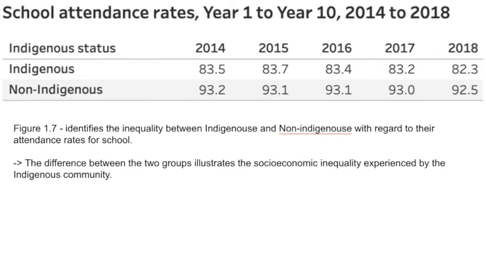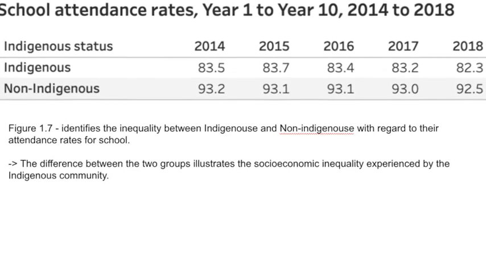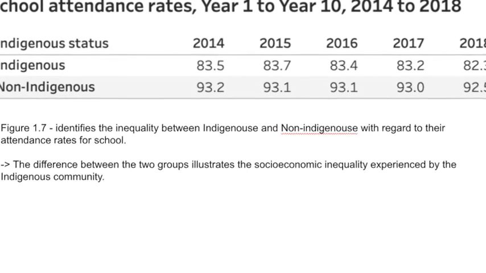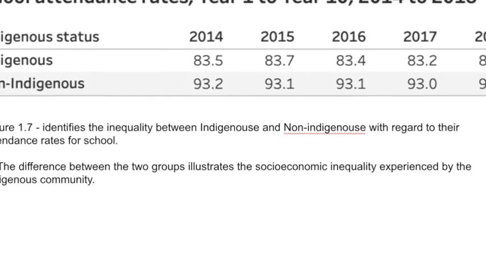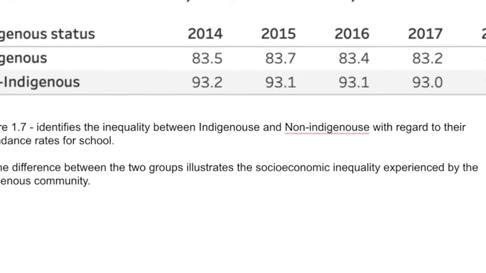Furthermore, as represented in this graph, ATSI individuals have lower overall education levels compared to non-ATSI. As of 2019, 82% of ATSI attended school compared to 92% of non-ATSI.